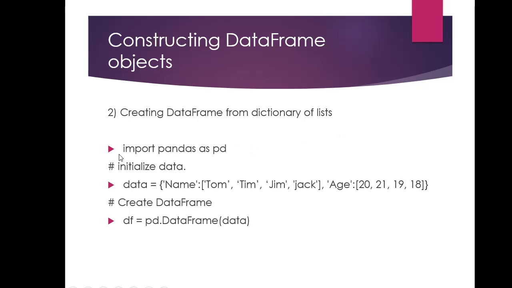Okay, so what we are doing, see, import pandas. Next I'm creating a dictionary. Okay, so what is a dictionary? It's a key value pair. So this is my key name, and this is my value. Basically it's a list, so this is a dictionary of list. Names are Tom, Tim, Jim, Jack, and this is my another key age, and these are their ages.